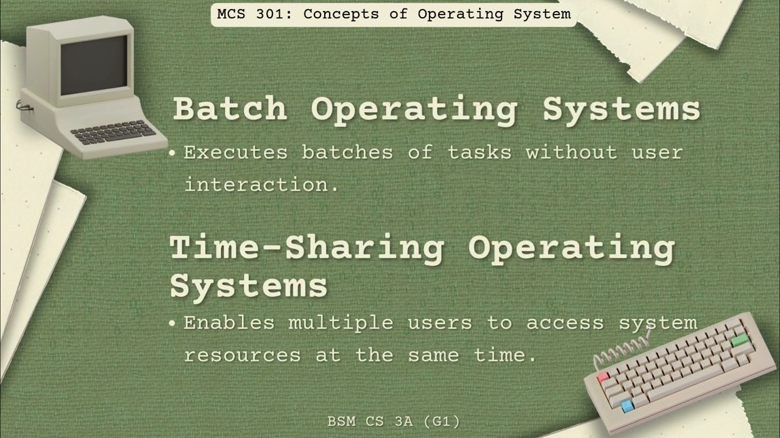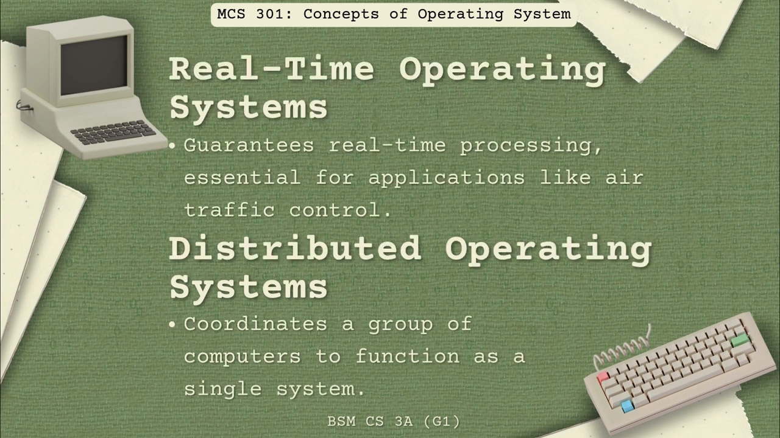Batch operating systems execute batches of tasks without user interaction. It is common in early computing for repetitive jobs like payroll processing. Time-sharing operating systems allow multiple users to share system resources simultaneously. An example of this OS is Unix. Real-time operating systems ensure immediate processing, critical for applications like air traffic control.